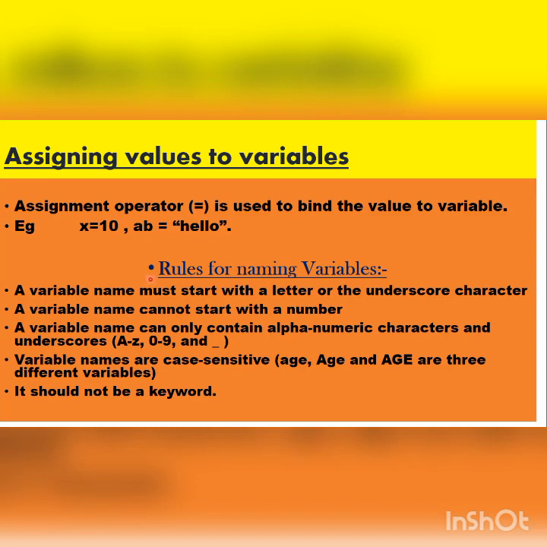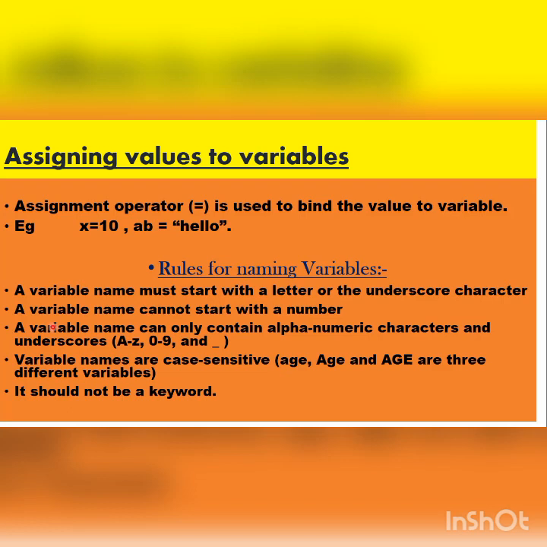Now, rules for naming variables. There are certain rules that we need to follow while naming our variables in Python. I'm especially talking about Python here. A variable name must start with a letter or an underscore character.